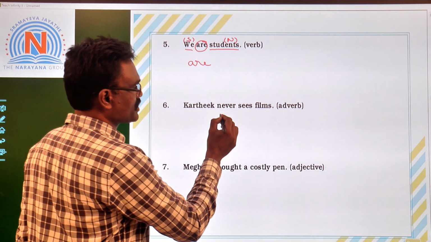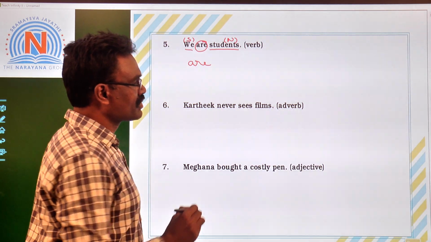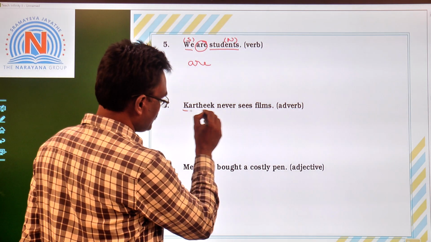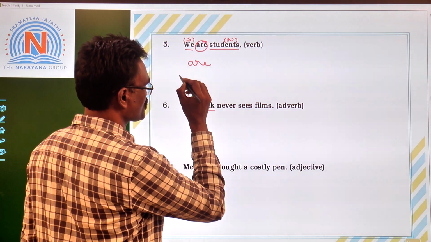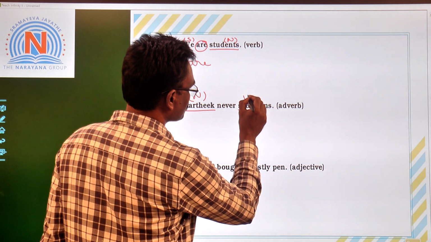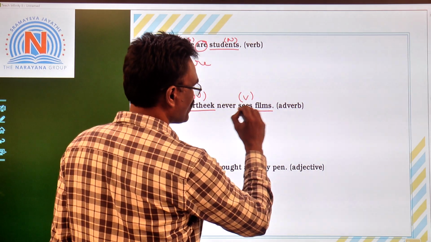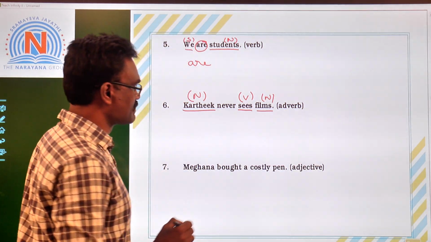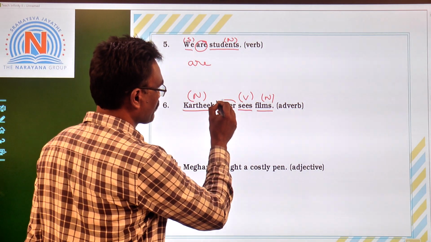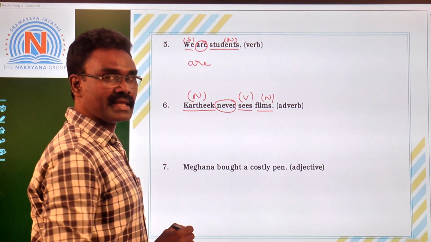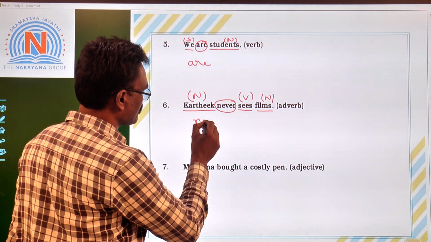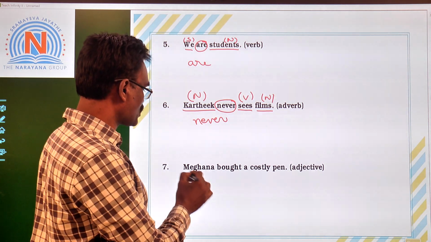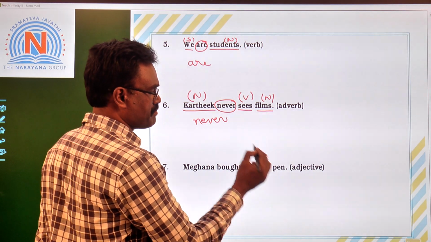Sixth one, Karthik never sees films. Identify the adverb in the given sentence. Children, see this one: Karthik is a noun used as the subject. Sees is the verb. Films is a noun used as the object of the sentence. Then what about this never? So never is an adverb. Never, adverb of frequency.